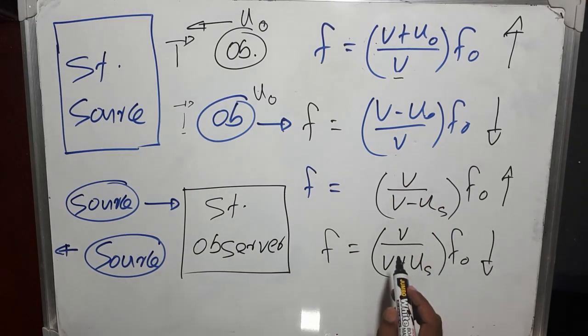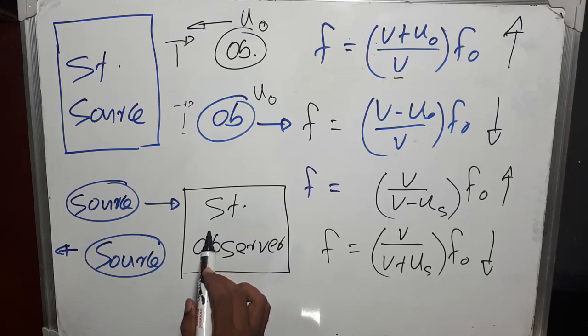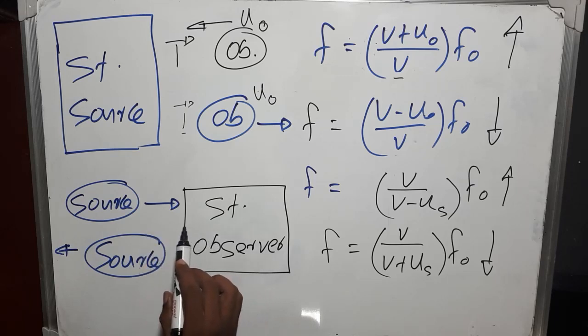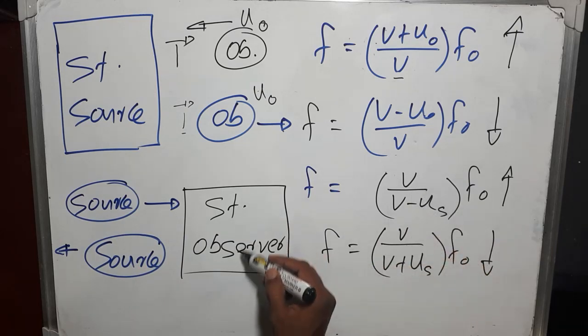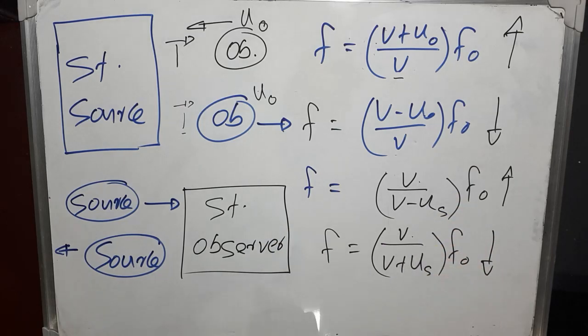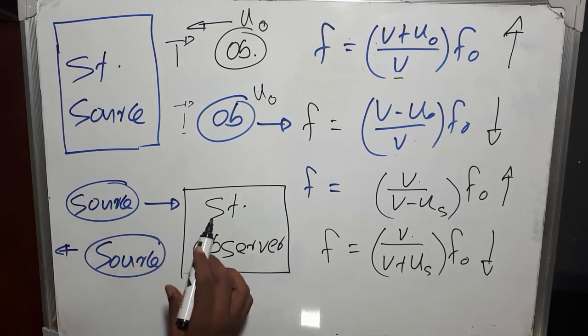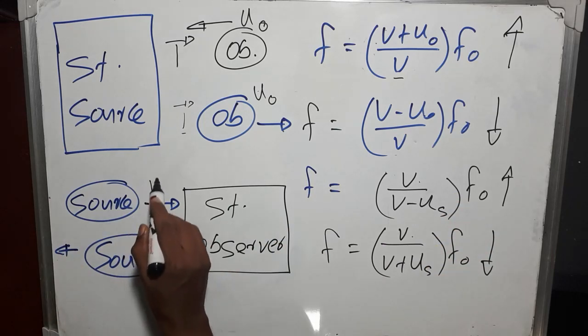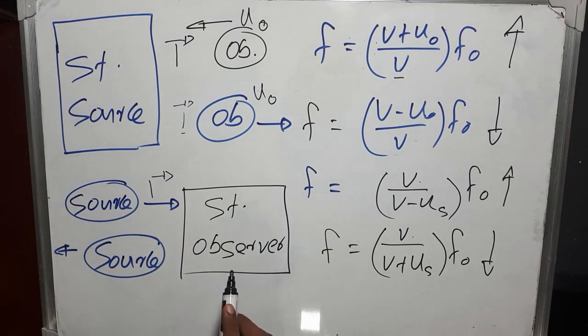Now look at this one. Now observer is stationary, so he can see a wavefront is coming towards him with V velocity. So in both of these cases observer is stationary, so this is the speed of sound with respect to the observer. When the source is moving toward the observer, a wavefront is moving towards the observer with V velocity with respect to the ground.